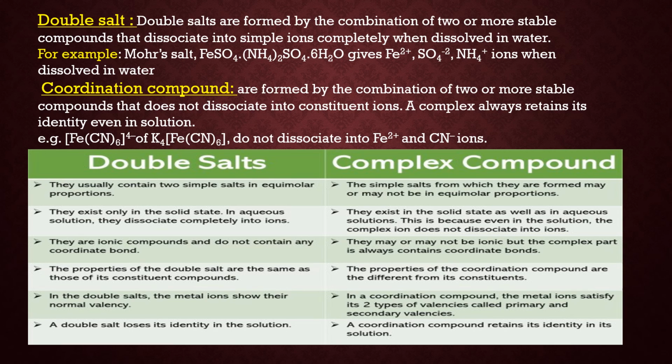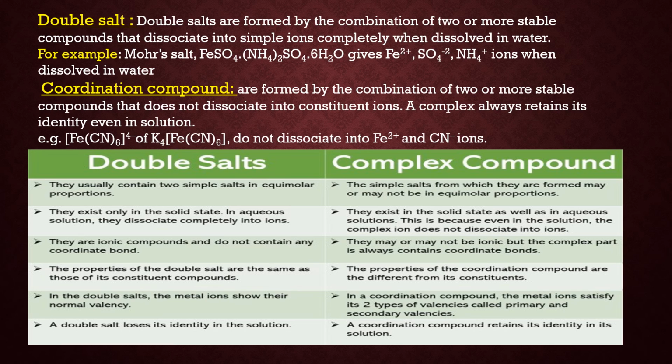Coordination compounds, on the other hand, do not dissociate completely. The complex ion is retained intact. For example, [Fe(CN)6]4-, if dissolved in water, will not dissociate into Fe ion and cyanide ion, and it will not give the test of iron ion and cyanide ion.